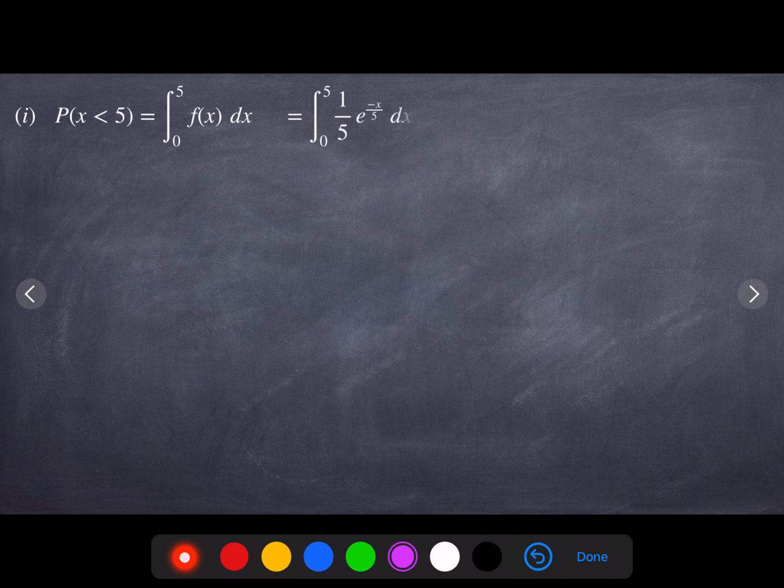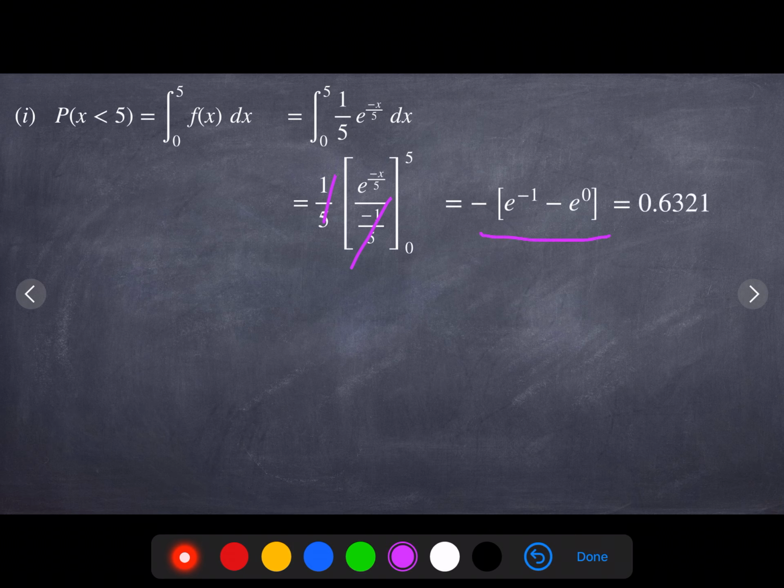Substitute the value of f of x and integrate. We will get e power minus x by 5 and minus 1 by 5, minus 1 by 1 by 5, the 1 by 5 gets cancelled. Substitute the limits x is equal to 5 and 0, we will arrive at this particular expression, that is e power minus 1 minus e power 0. Simplify, we will get 0.6321 as your answer.